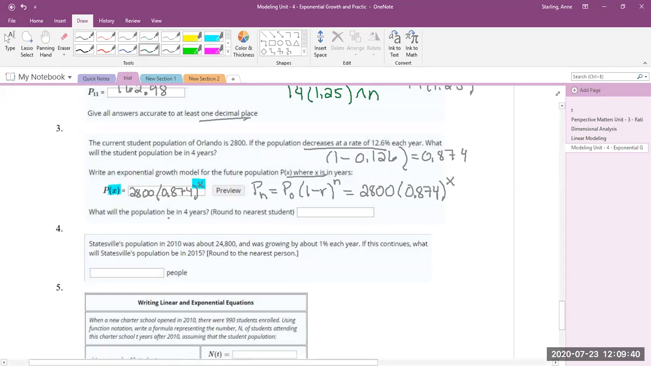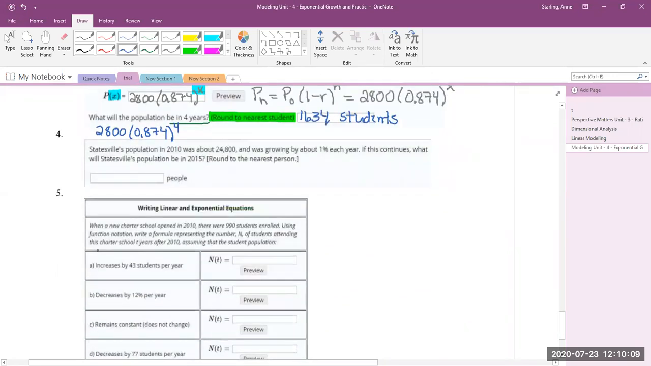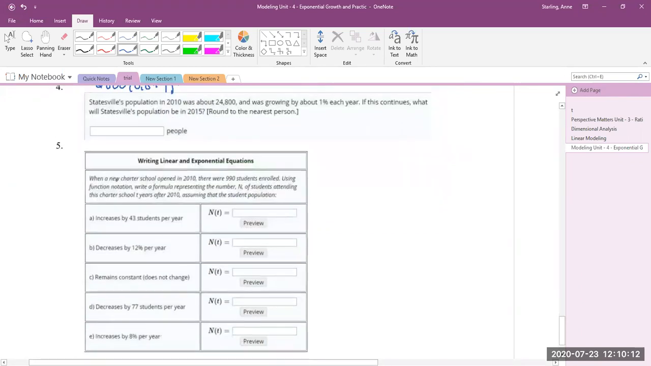And then what will the population be in 4 years? And it tells us to round to the nearest student this time. Just use your normal rounding rules. All right, so it would be 2,800 times 0.874 to the 4th power. That's where that 4 comes in. So I come up with 1,634 students. And these questions are in your packet, so feel free to be working them out ahead of time. These are just walking through the answers.